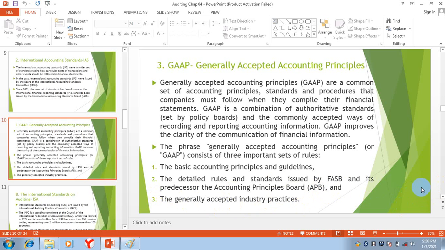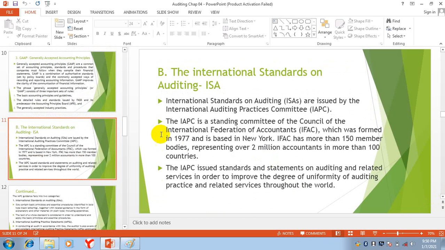There is detail regarding this, and there you will get something about it. So these were the three standards regarding accounting and finance: International Financial Reporting Standards, International Accounting Standards, and generally accepted accounting principles.